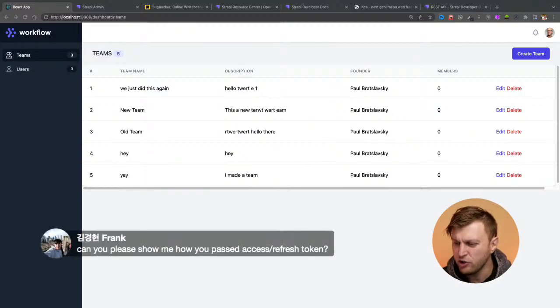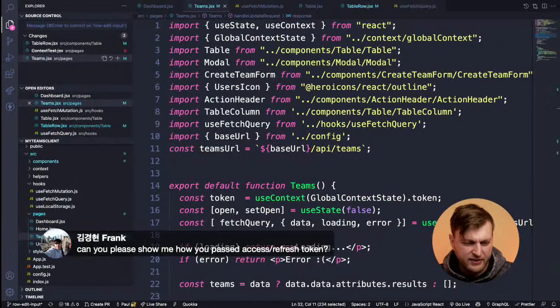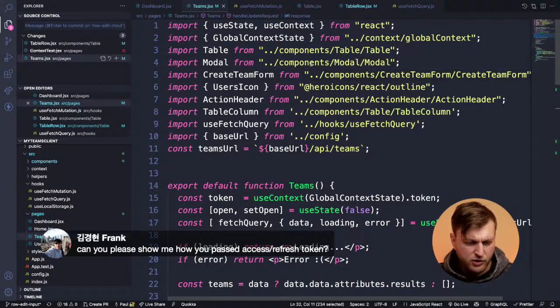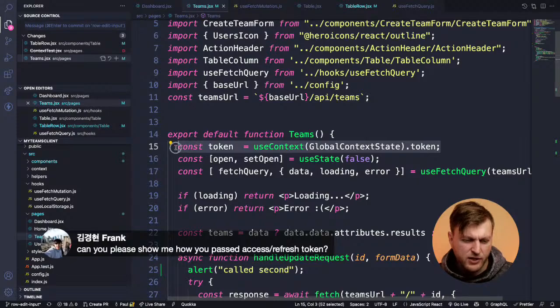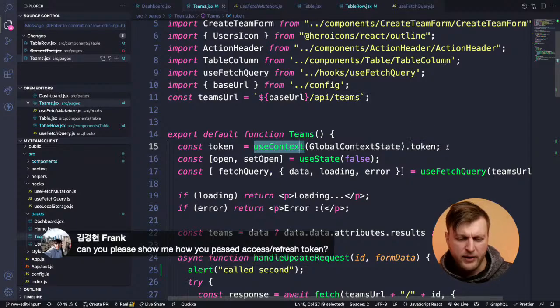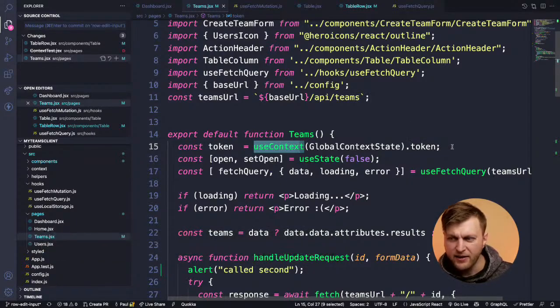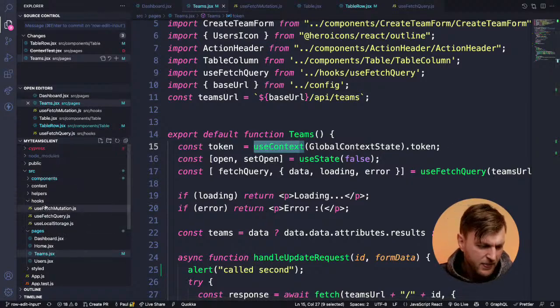And can you please show me how you pass the access token or refresh token? Yeah, so there's two ways to do it. Originally, I did it where I would literally just do it. Right now, you see here, I have token coming from use context. I'll walk you through that flow in a second. One way to do it, the easiest way, if you don't want to use context, is when someone logs in. So let's go to the login page here.